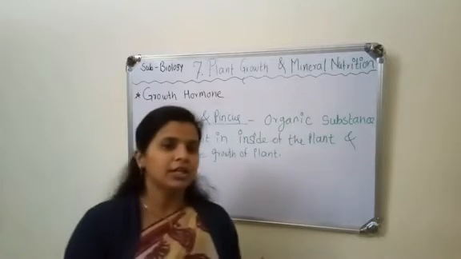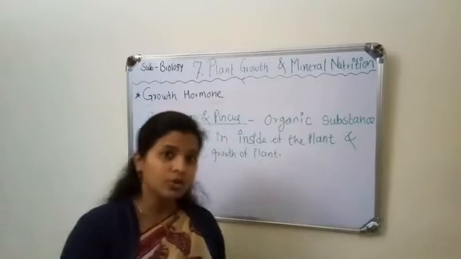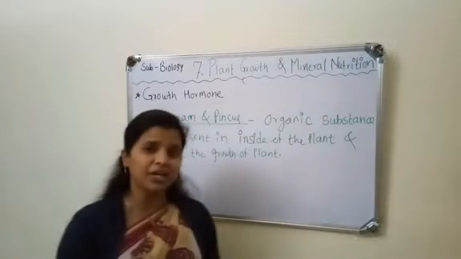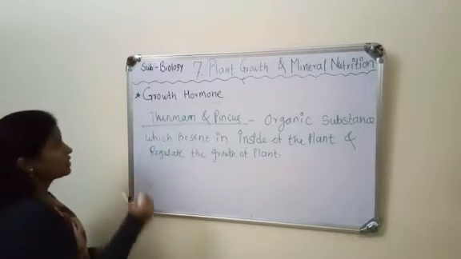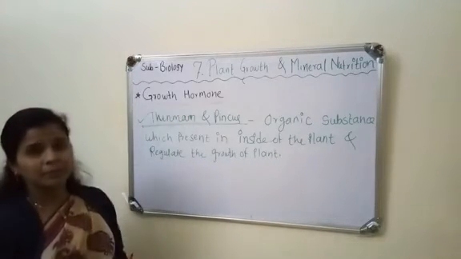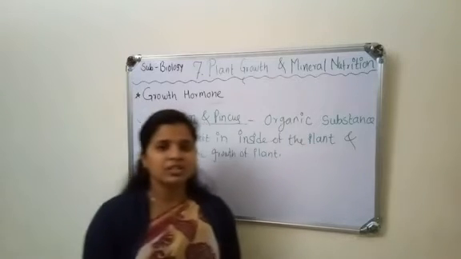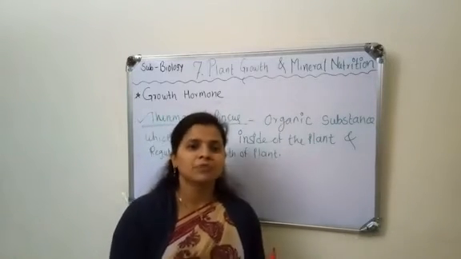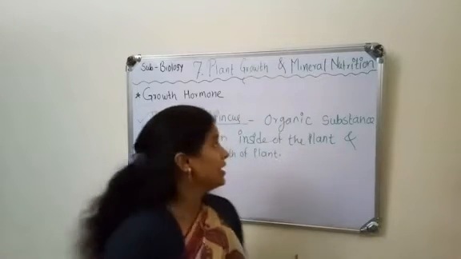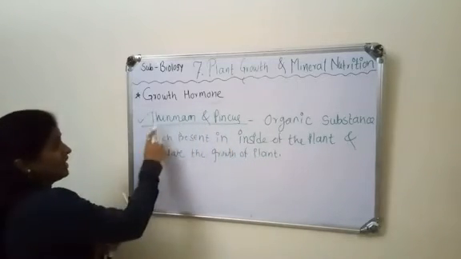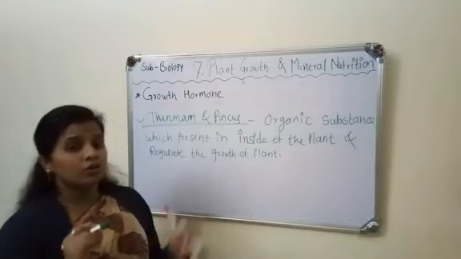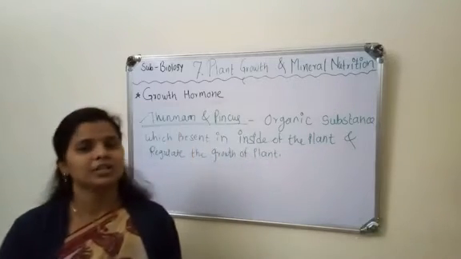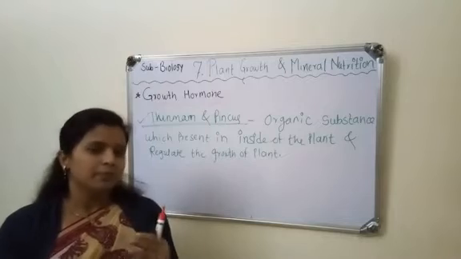So we have seen the different names of the growth hormone and two definitions. The first is the simple definition and the second is the definition according to scientists Thimann and Pincus. The simple definition: a growth hormone is a chemical substance which regulates the growth and metabolism of the plant. According to Thimann and Pincus, growth hormone is an organic substance present inside the plant which regulates the growth of the plant.